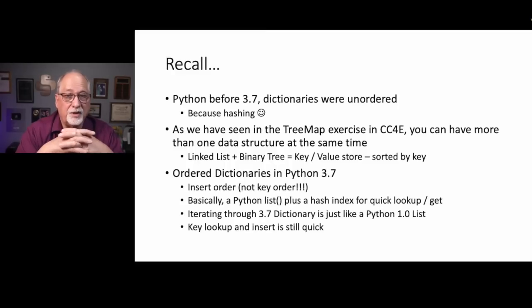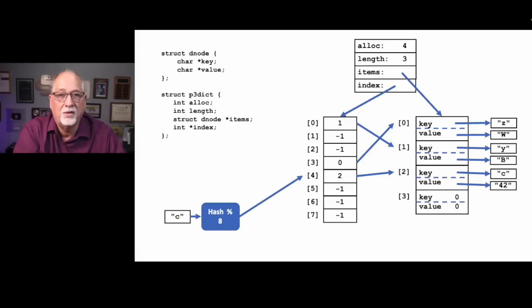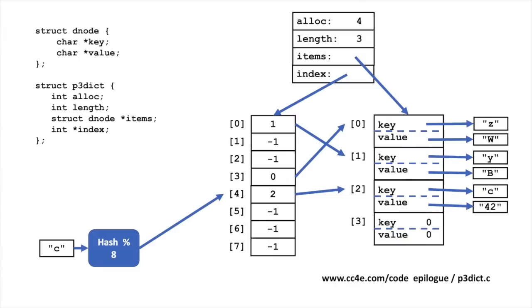Iterating through the dictionary is just like the Python 1.0 list, and lookup by key and insert by key is still very quick. I have a whole long walkthrough that goes through all this, and I'll just give you the high level picture, and that will help you when you go through the walkthrough.